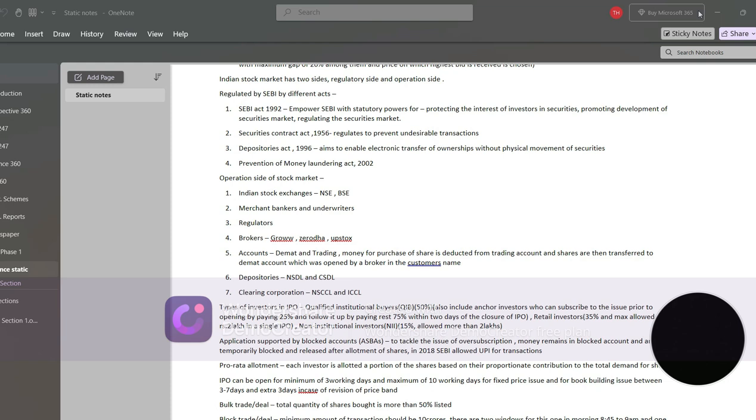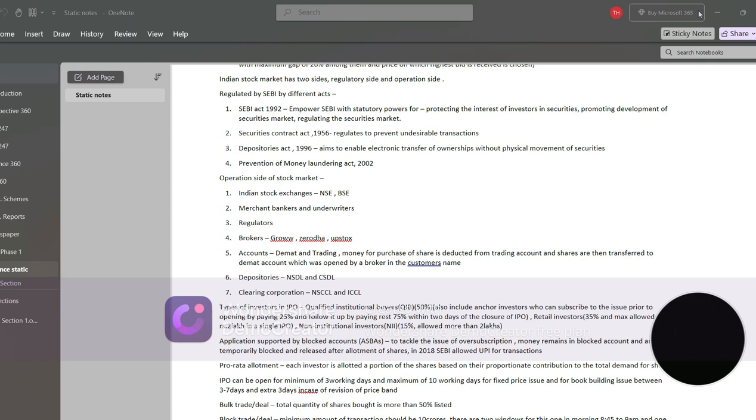Fifth will be accounts like Demat and trading account. A trading account is basically the account in which you keep your money, and from that money you purchase different shares, and that money is then deducted from the trading account, and then the shares are transferred to your Demat account. And the Demat account is opened by the broker, but in the customer's name. So yeah, this is the job of brokers like Groww and Zerodha.